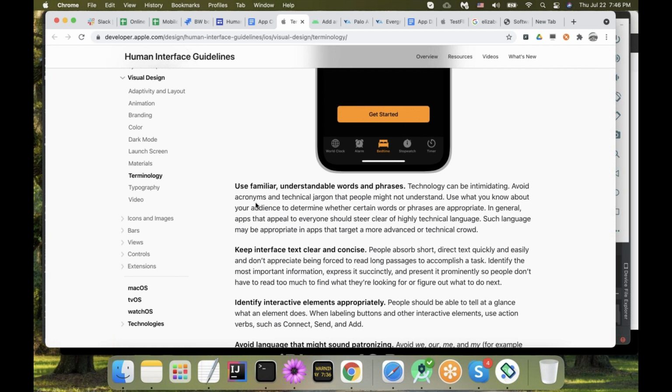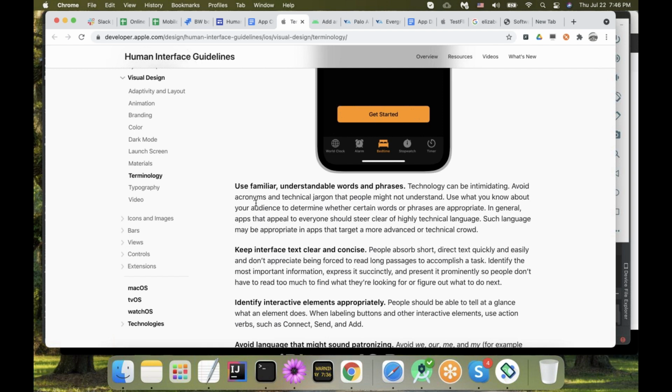So the first one is very simple. Use familiar, understandable words and phrases. As we just discussed, if we develop some sort of medical application in which you can go ahead and make an appointment with the doctor, our app might use a lot of very domain specific terms, but we want to keep it simple, right?